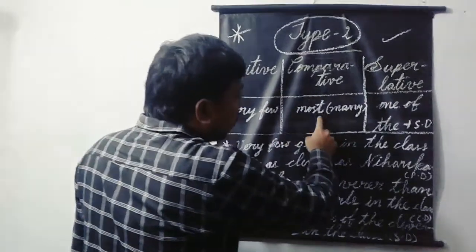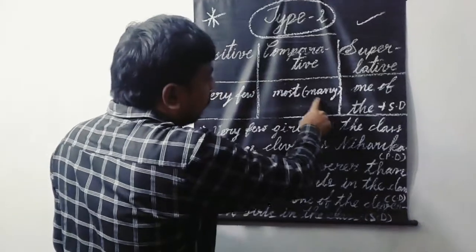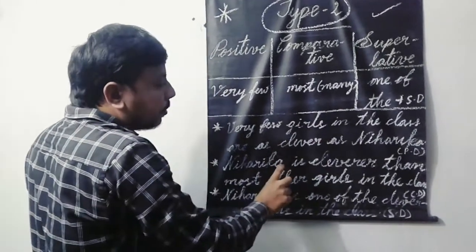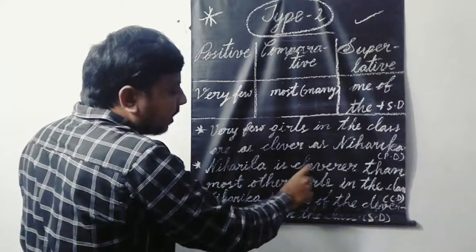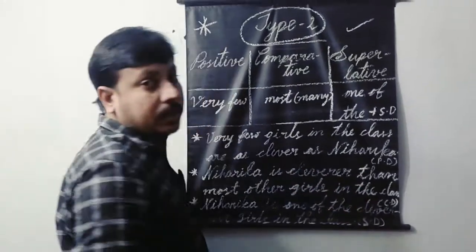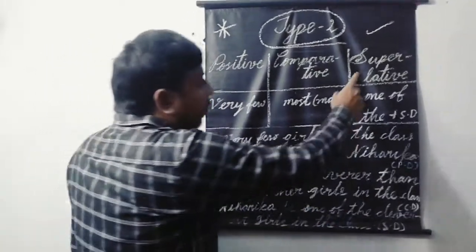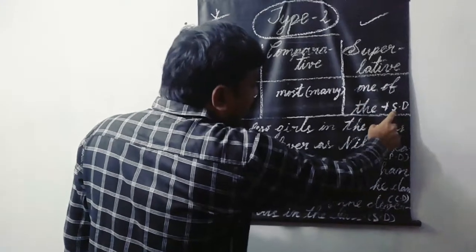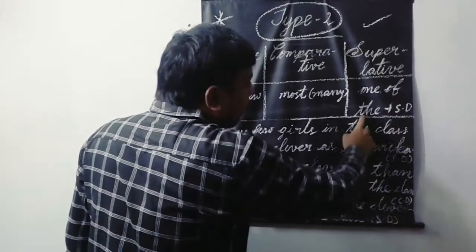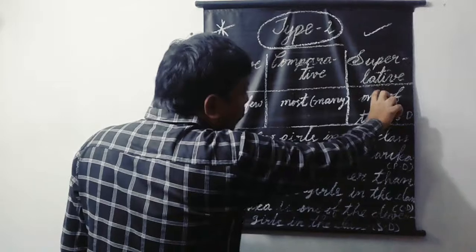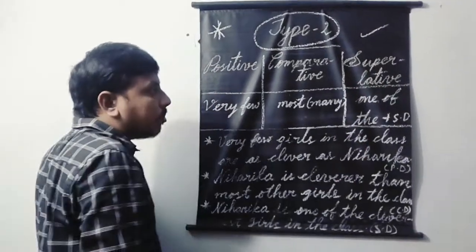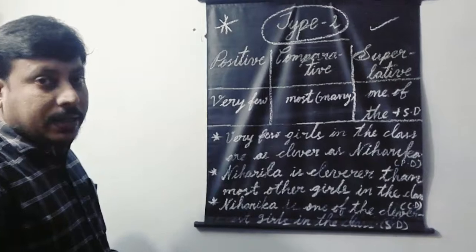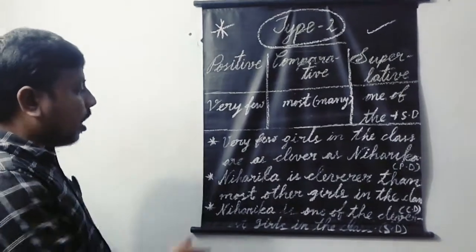And most or many other will come in the type 2 degrees of comparison related to comparative degree. If you take superlative degree, one of the plus SD. SD means superlative degree. This is the clue that we have to remember regarding superlative degree in type 2 degrees of comparison.